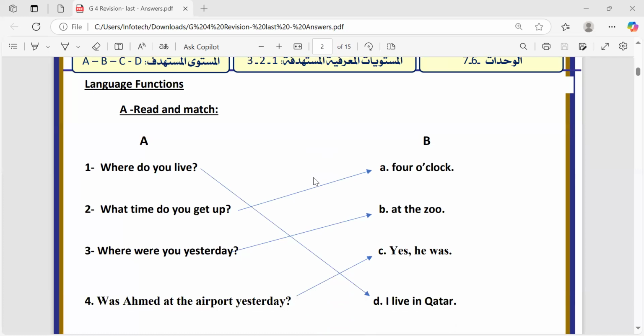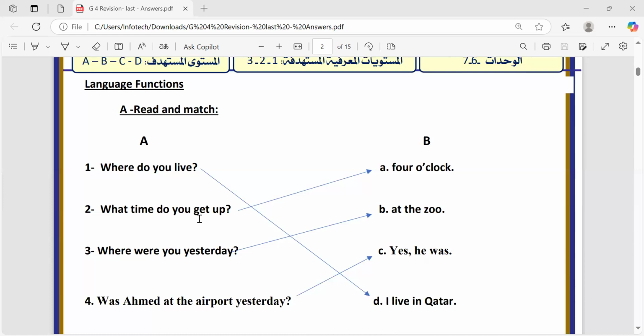The first question here, where do you live? So when someone asks you, where do you live? He's asking about the place, of course. So I live in Qatar is the correct place. I live in Qatar. So let's move to question number two.